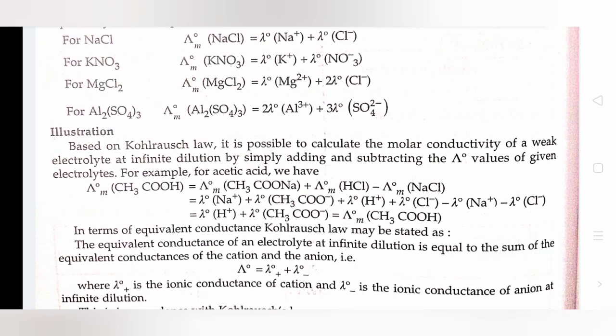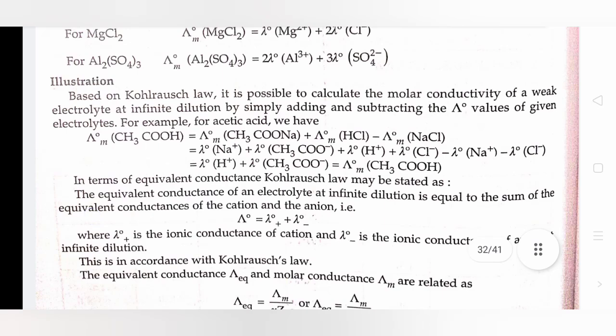Illustration. Based on Kohlrausch's law, it is possible to calculate the molar conductivity of a weak electrolyte at infinite dilution by simply adding and subtracting the Λ naught values of given electrolytes. For example, for acetic acid we have.